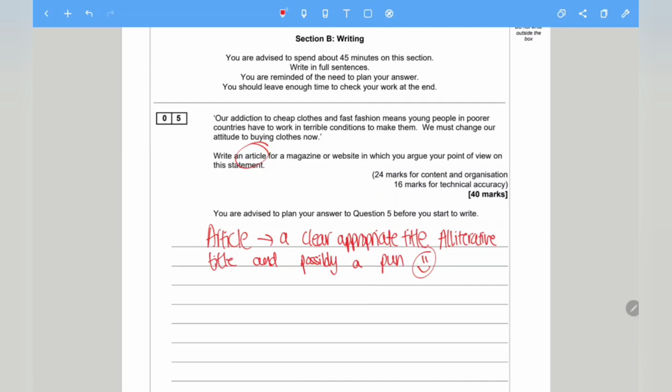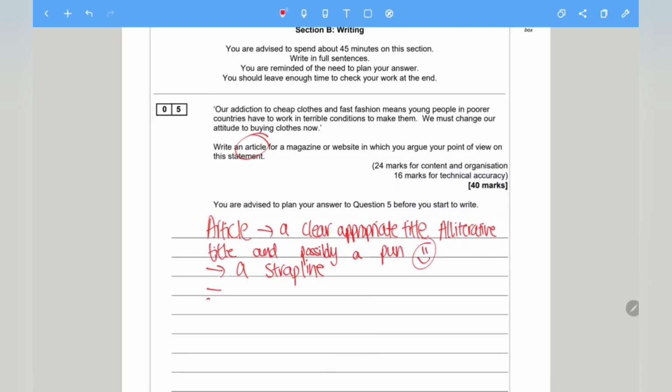And not only that, when writing an article, the second thing that you need to include is a strapline. So what is a strapline? A strapline in simple terms is 2 to 3 sentences that will give the readers, the examiners, an insight of what the article will be talking about. So again, it shouldn't be complex, it should be straightforward. And it's almost like a trailer for the rest of your article.